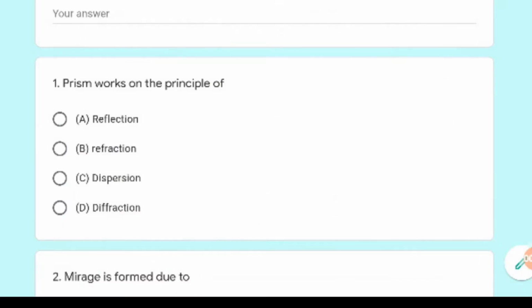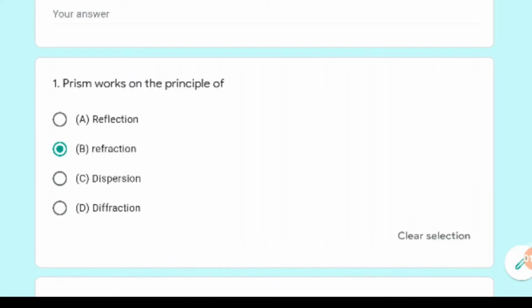Okay, the first question was: prism works on the principle of. Option A was reflection, option B was refraction, option C dispersion, and option D diffraction. Most of you have written the correct answer. That answer is refraction. There is a little doubt among some students that dispersion is also caused by the prism, but dispersion is only a product of refraction. So the correct answer is refraction. Clear?